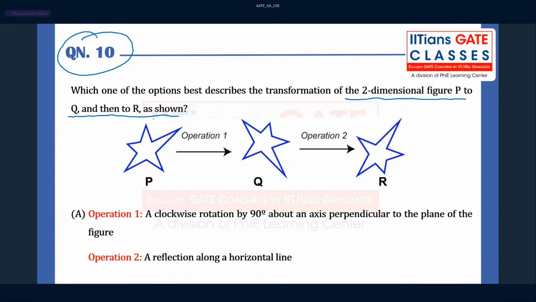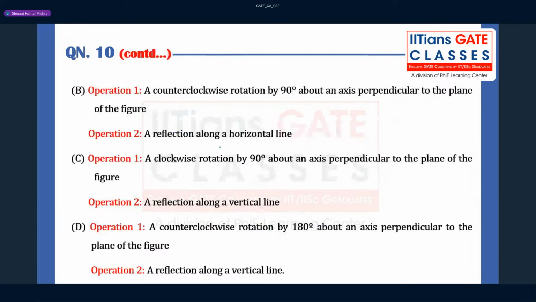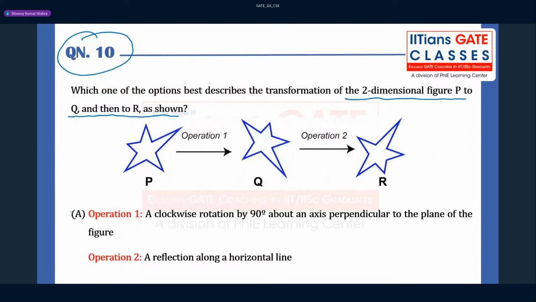So you have to see here what it is. These are the options they have given: option A, option B, option C, option D. You think about it now. Operation 1, what is happening here, guys? It is getting rotated, clockwise. This is the longest one.